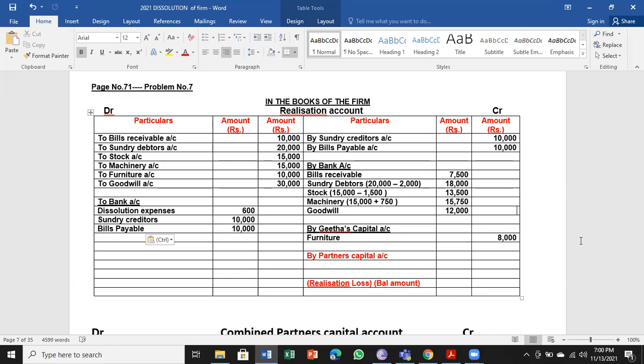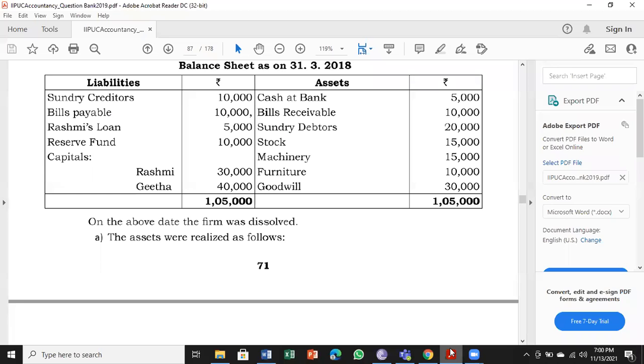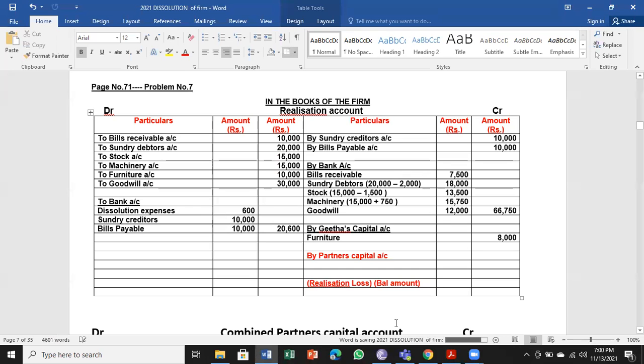Very good. 66,750 is the total amount received. Total amount paid is 20,600. So if you see, debit looking more, 1,20,600.